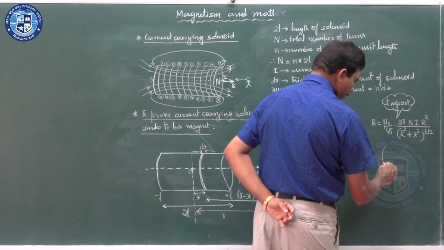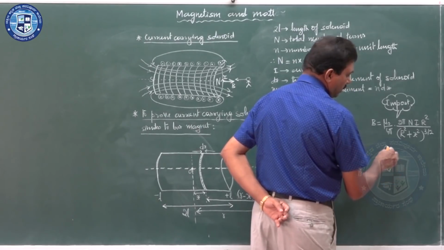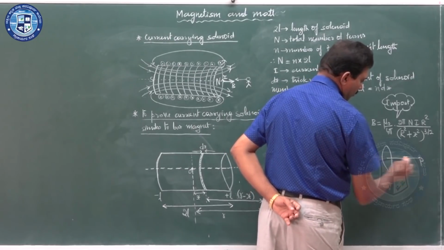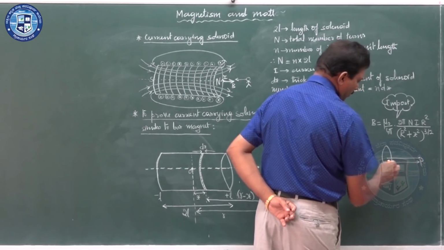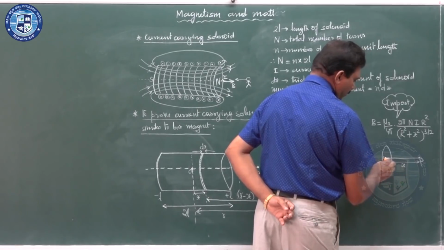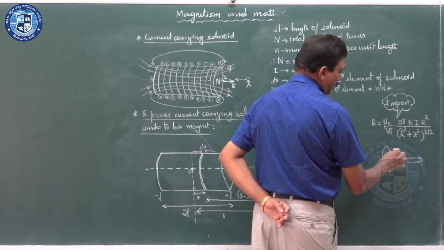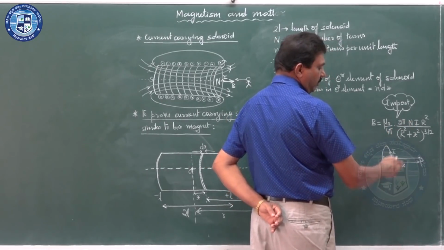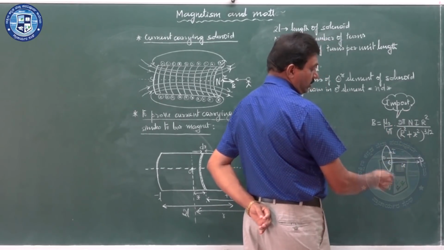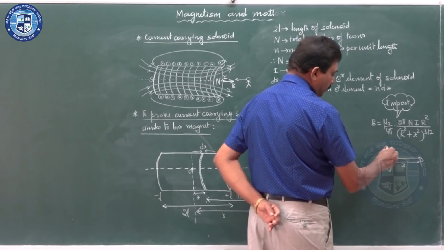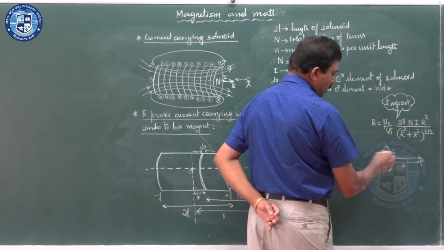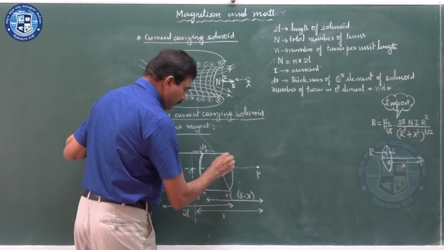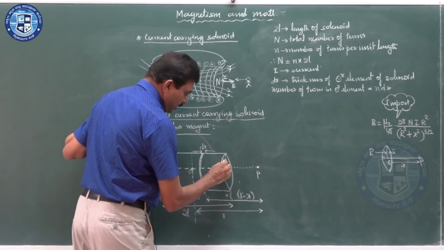This is the circular loop, magnetic field at a point at distance x from the center. I is the current, n circular coil I am taking. So n is the number of turns, I is the current, r is the radius. So here I am taking the radius as r only.